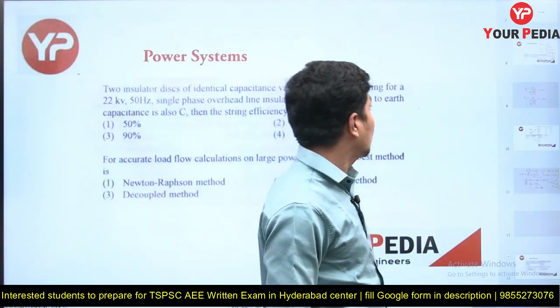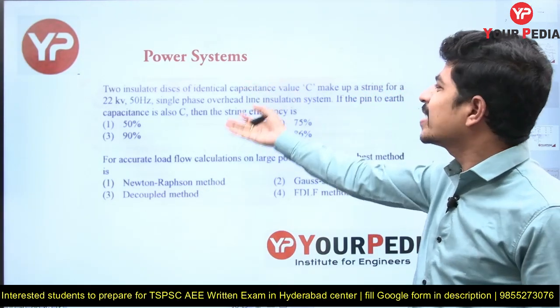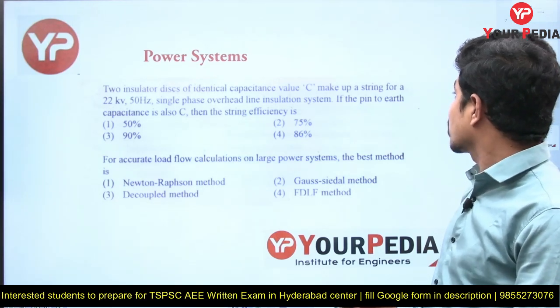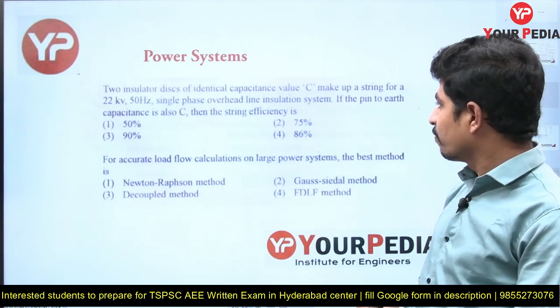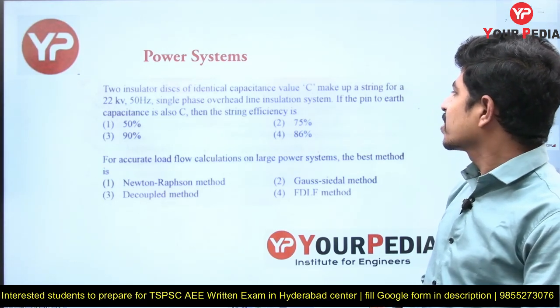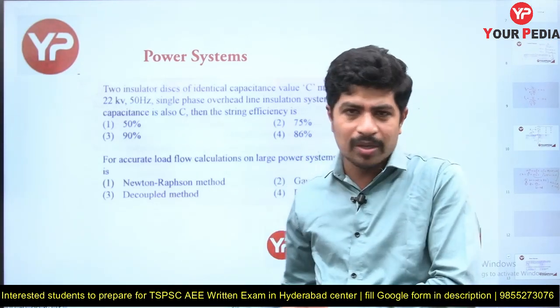Okay, let's go to the next subject questions. Those are power systems. Just very simple questions. Two insulator discs of identical capacitance value C make up a string for 22 kV 50 Hz single phase overhead line insulation system. If the pin to earth capacitance is also C, then the string efficiency is. That is very simple. We have one formula. If you apply that formula, you're going to get the answer.